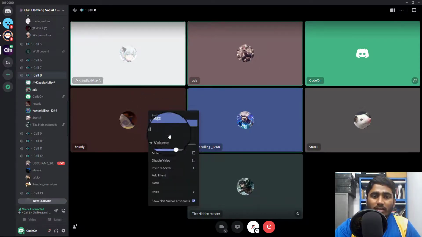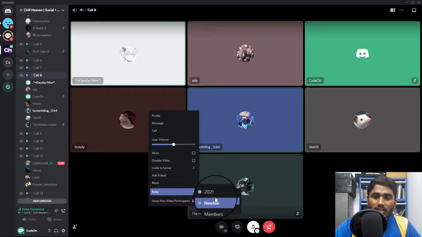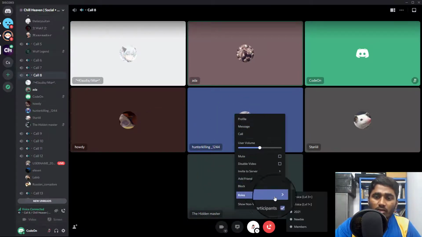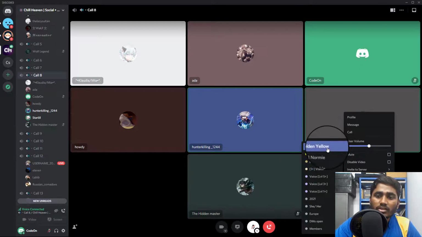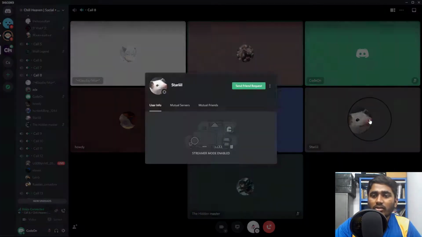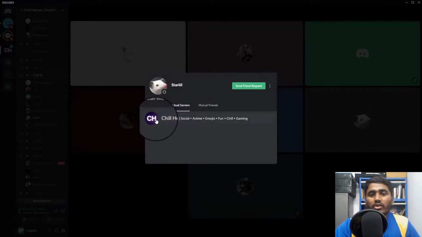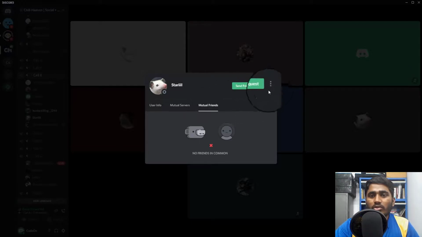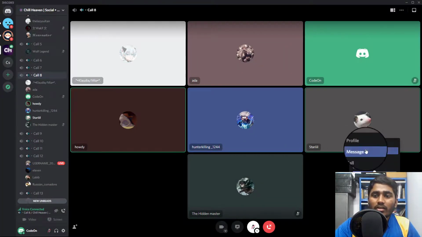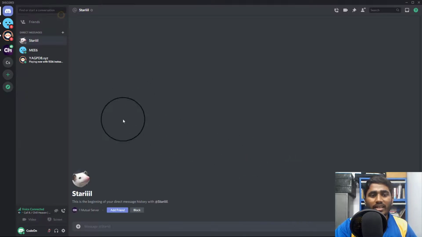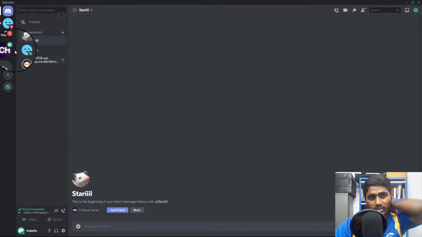So like click profile and select role. This is also a newbie role, and he is also a newbie. He is a golden yellow nominee. So these are the different roles that this guy has. If I click his profile, you can see the mutual servers, like both of them. If they have any mutual servers, any mutual friends, you can check on it. You can message him directly, you can directly message the guy and all those other things.